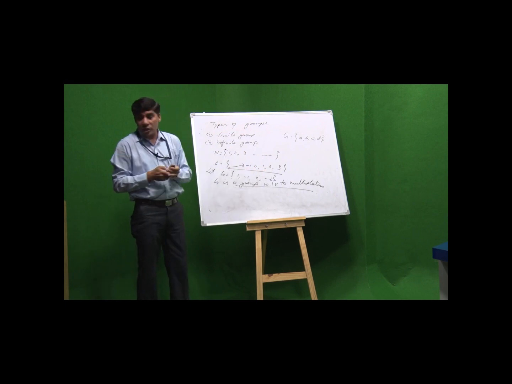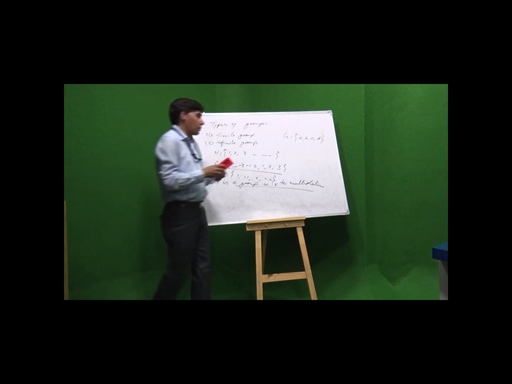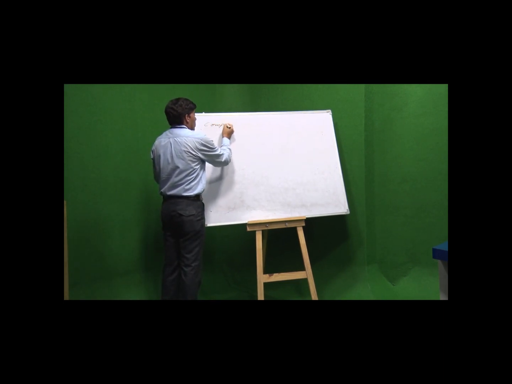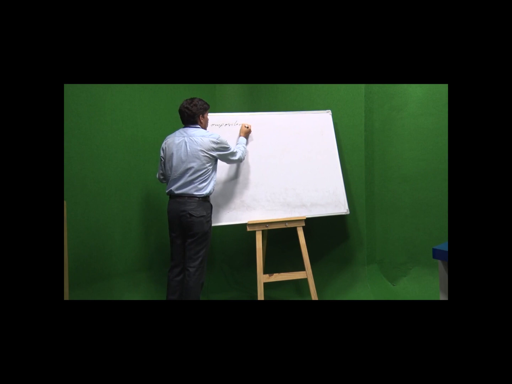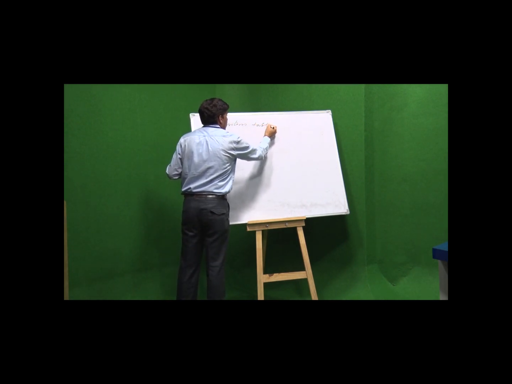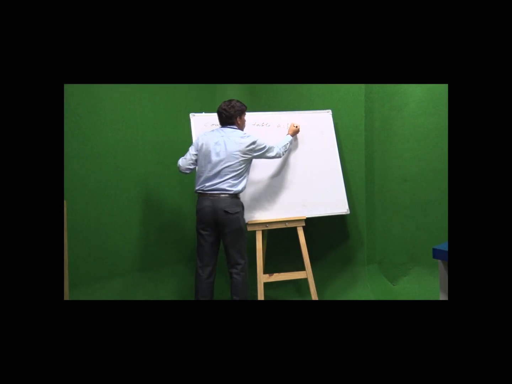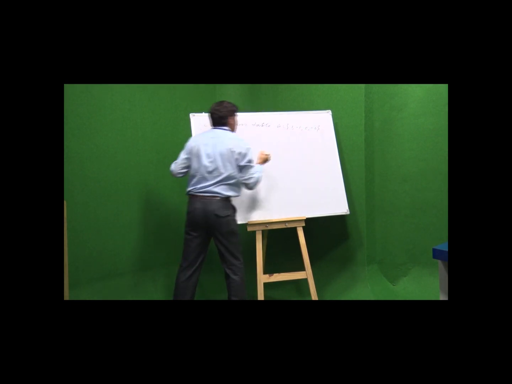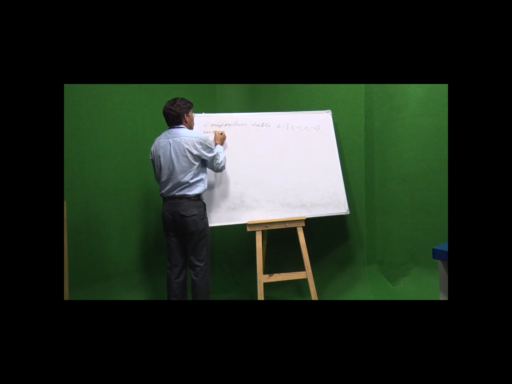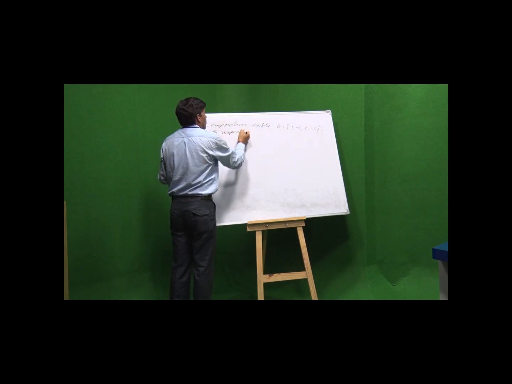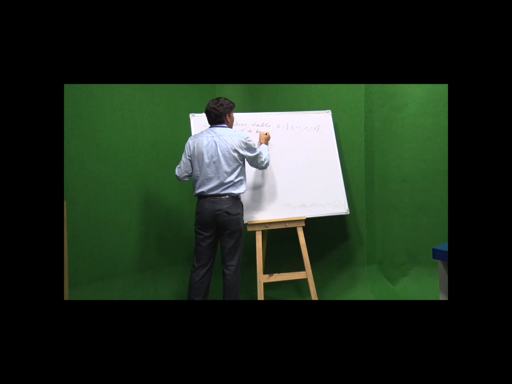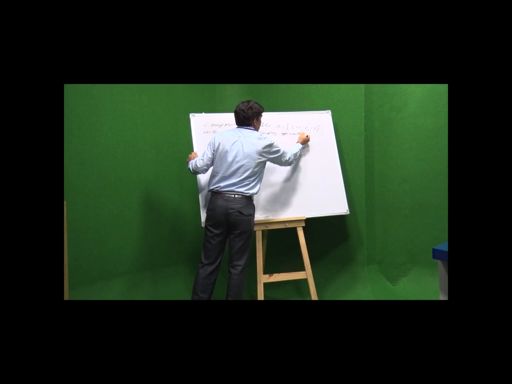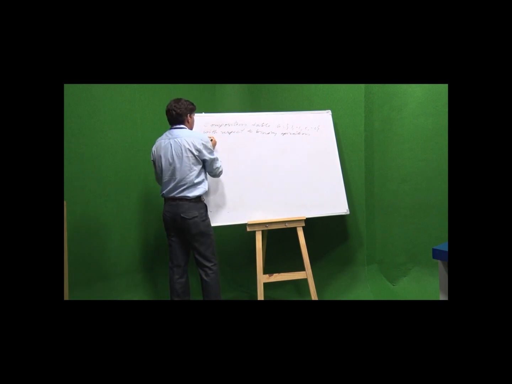So, now the composition table for G = {1, -1, i, -i} with respect to the binary operation, multiplication.